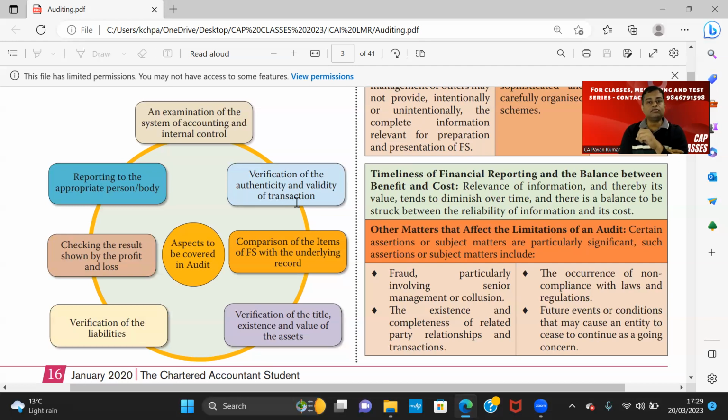You understand? For example, manager of State Bank of India. Okay, he purchased lotteries with a good faith that I am purchasing lottery with 1,000 rupees. If I get a prize of 1 crore rupees, I'll give it to State Bank of India only. So I'm a manager of State Bank of India.